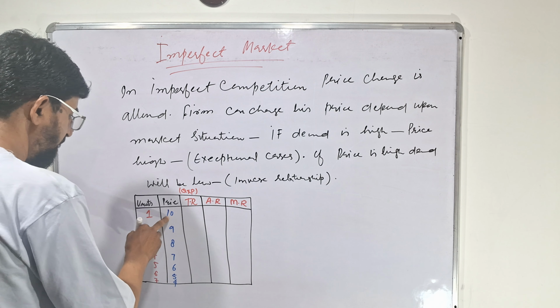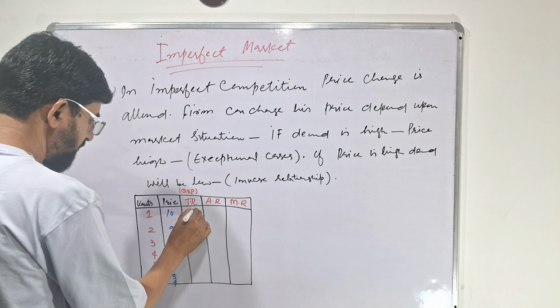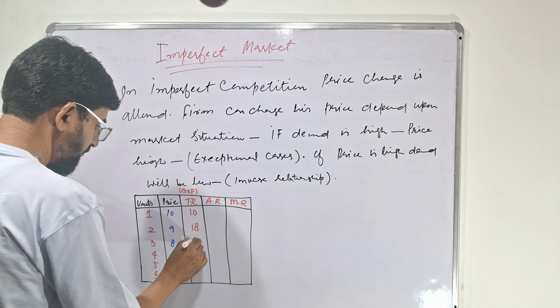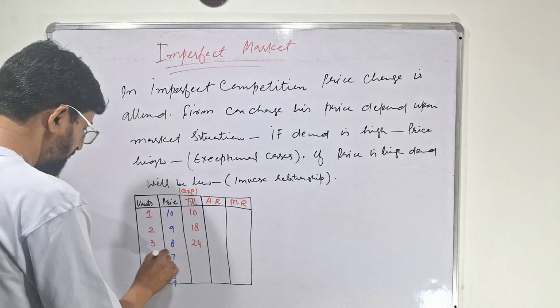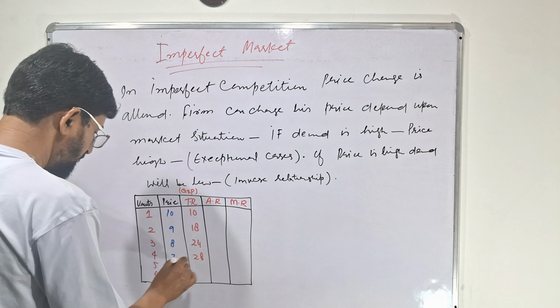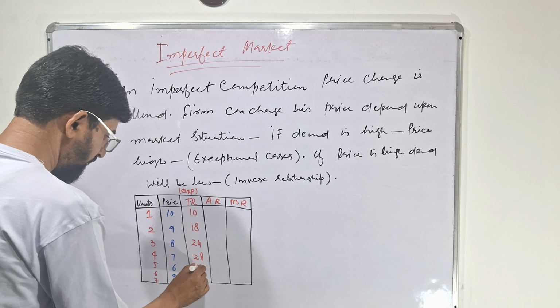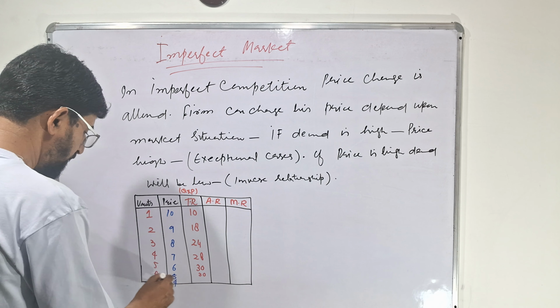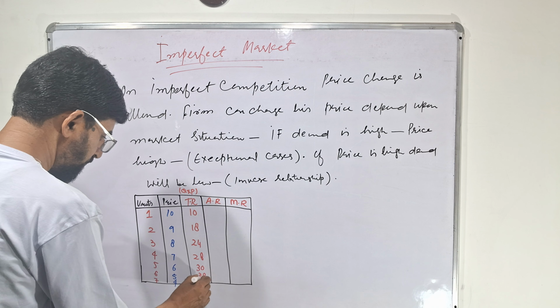Now here 10 multiplied by 1 will be 10. 9 multiplied by 2 will be 18. 8 multiplied by 3 will be 24. 7 multiplied by 4 will be 28. 6 multiplied by 5 will be 30. 5 multiplied by 6 will be 30. 4 multiplied by 7 will be 28.